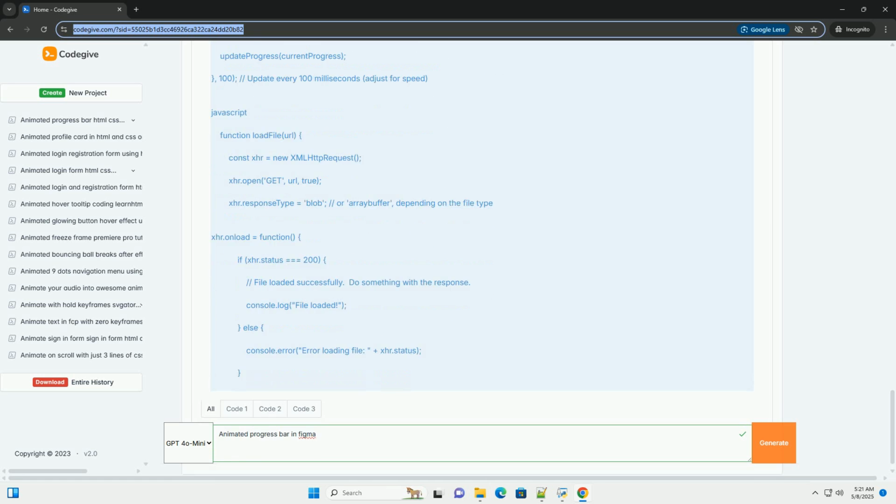Adjust this to control the speed of the progress bar. Repeat the process to connect variant 2, 50%, to variant 3, 100%. Use the same settings for the interaction. After delay, change to smart animate, easing, duration.